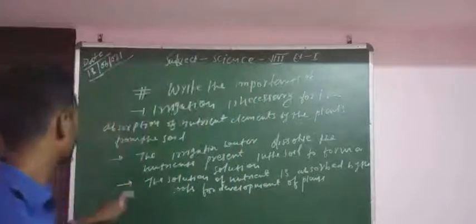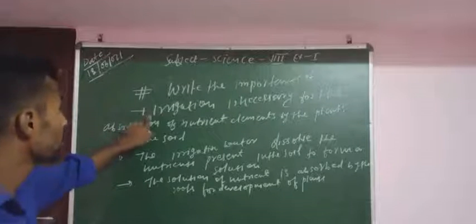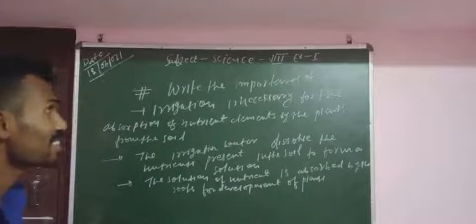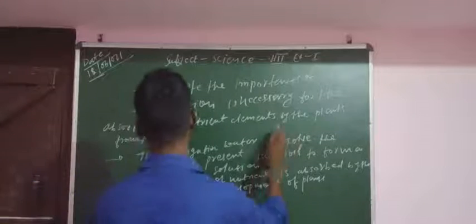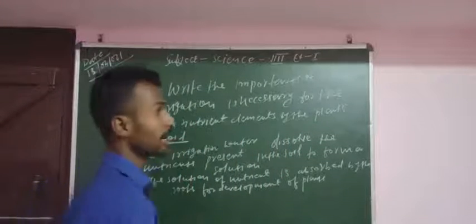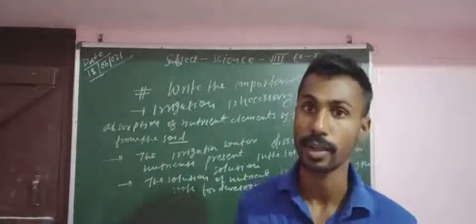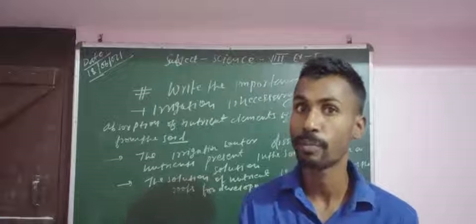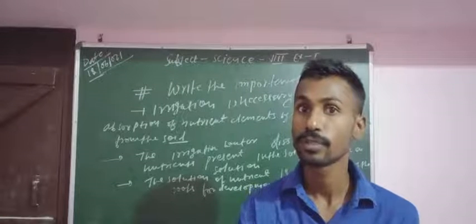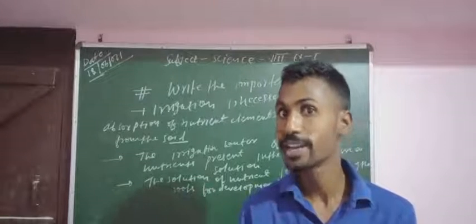Next point is that irrigation helps absorption of nutrient elements by the plants from the soil. As we know, different types of nutrients are present in the soil. Suppose they are in solid form, that means not in liquid form.